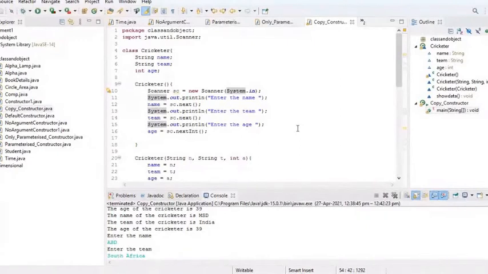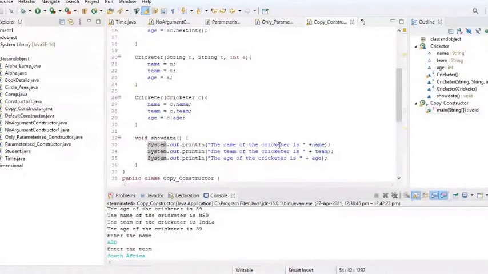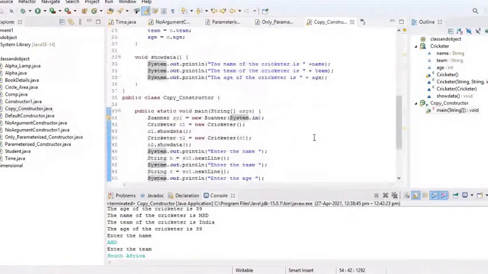Then in the second part, from line 20, we have defined a parameterized constructor with String n, String t, and int a. The name is referred to as n, team as t, and age as a. Now we have defined another constructor which has the object reference Cricketer c, which is the copy constructor. It will take name as c.name, team as c.team, and age as c.age. Then we have defined the member showData, which will show the data of the objects.